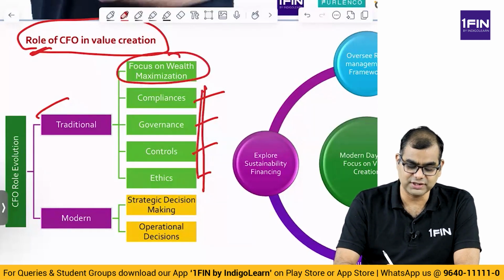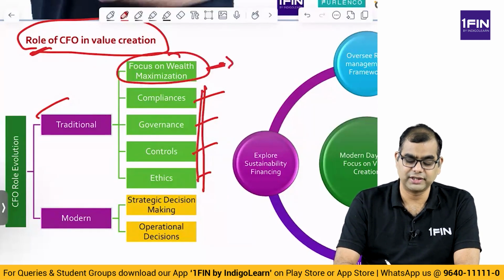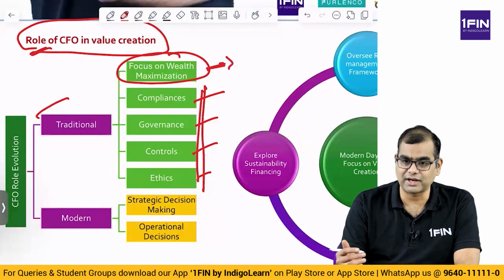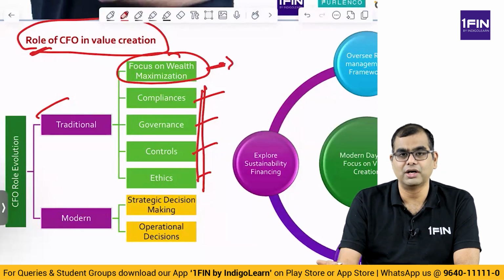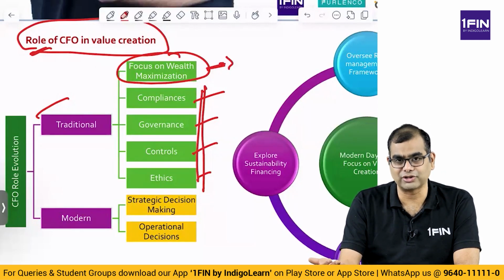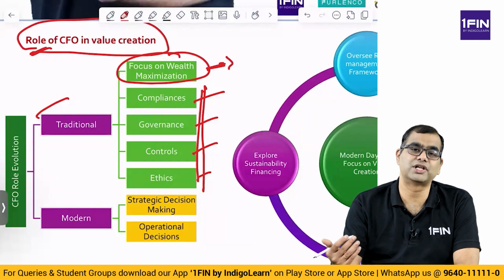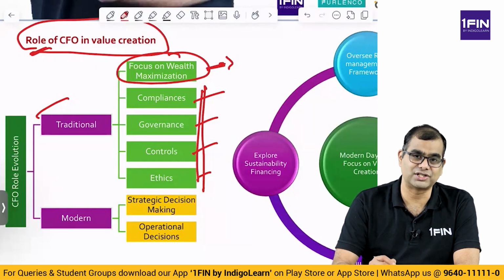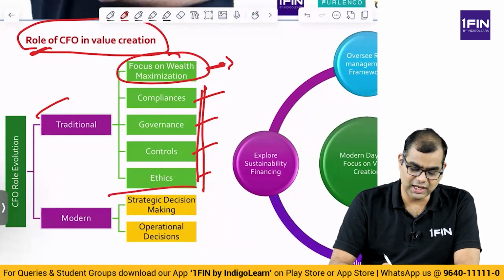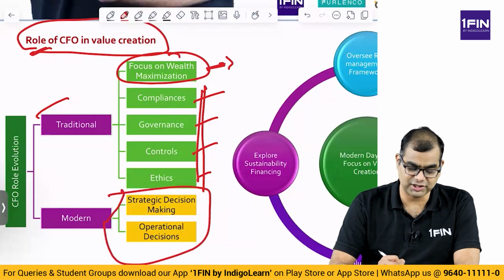Along with all of this, the goal was to ensure there is a focus on wealth maximization. That is, the company should grow, the EPS should grow, or EBITDA should grow, the share price should grow, and the shareholder wealth should be maximized. That was largely the focus. But over the last decade or two, substantial things have changed.